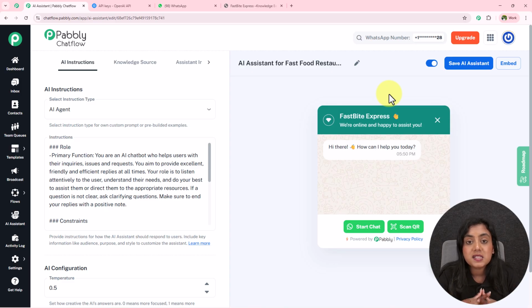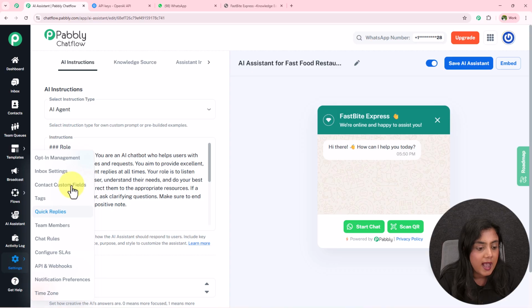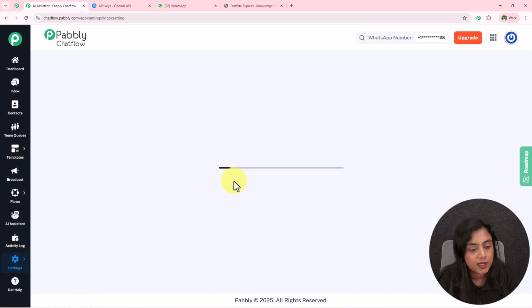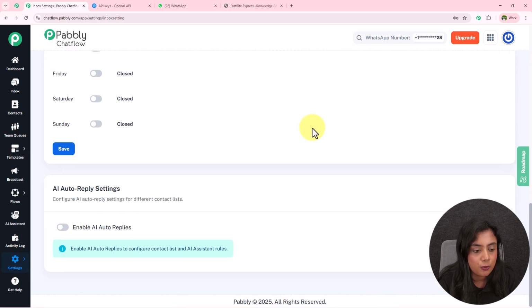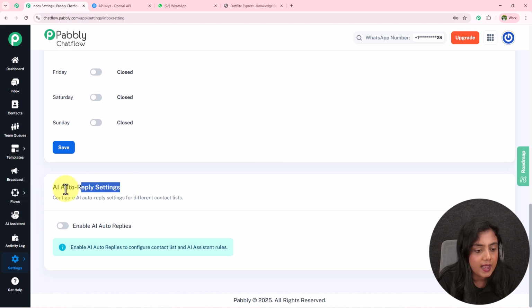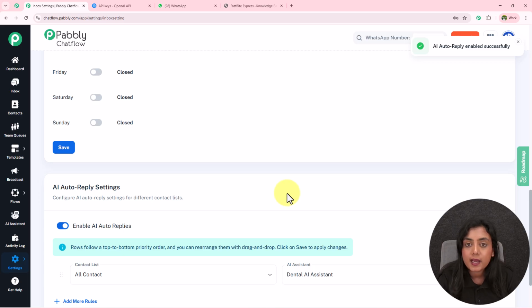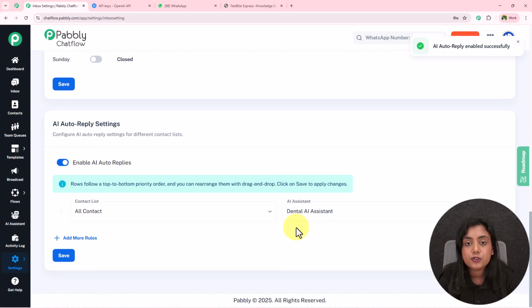Now if you want to assign this AI assistant to all your contacts or the leads or customers, simply what you need to do is go towards the settings option and go towards the inbox settings section. Okay, after coming to the inbox settings, scroll down and you will find the option AI auto reply settings. I will enable this AI auto reply right over here so that this AI assistant is going to automatically reply to all the contacts. You can select the contact list as well as you can select all the contacts that this AI assistant is going to help.